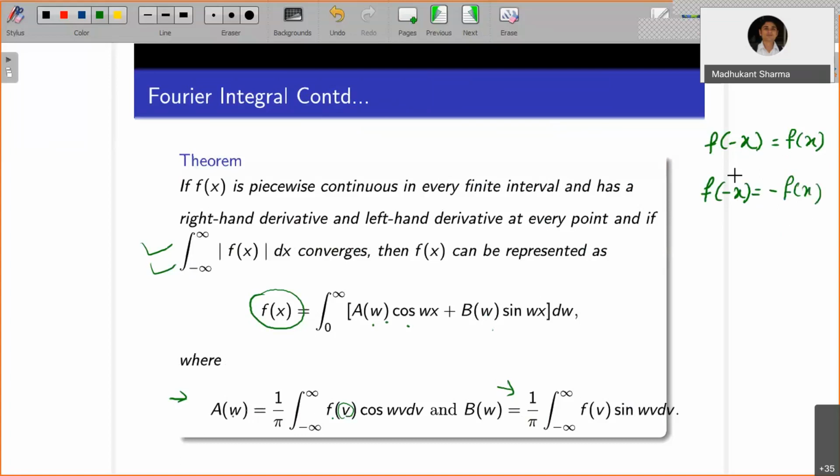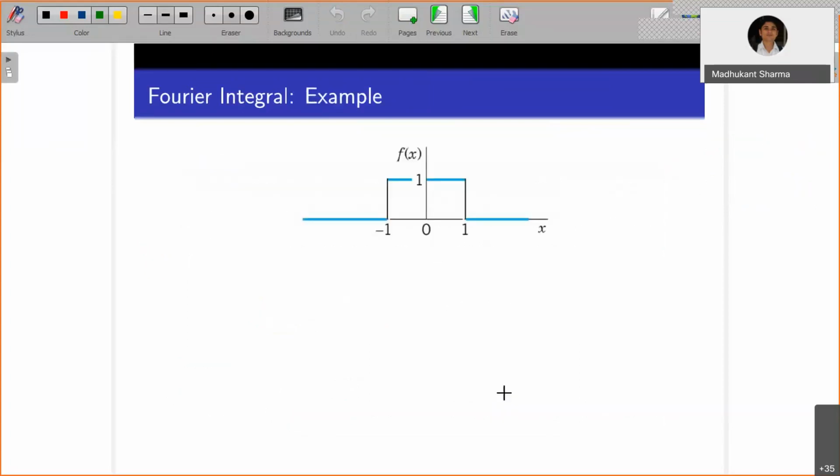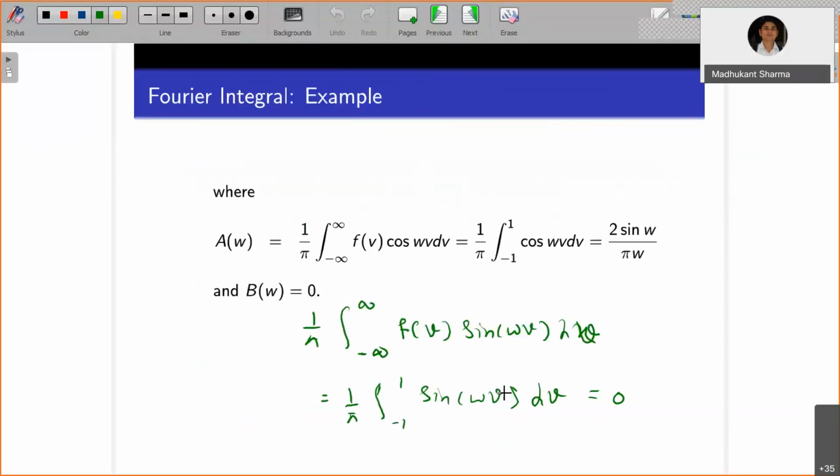And if you can't say whether it is f of x or minus f of x, you can't determine whether it is even or odd; it is neither even nor odd. So in the case of an odd function, a of w will turn out to be 0 and b of w will have some values, maybe 0 or non-zero, depending on the definition of the function.